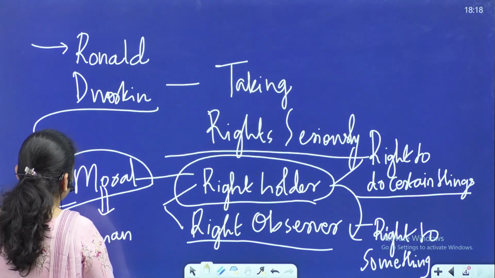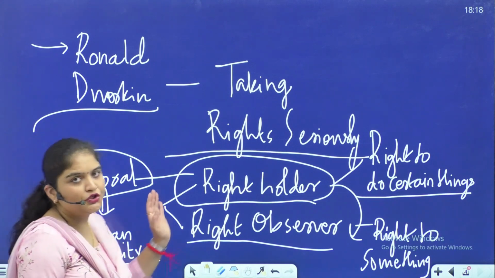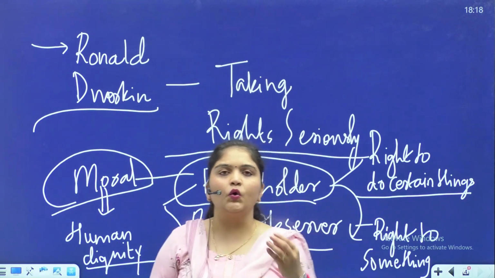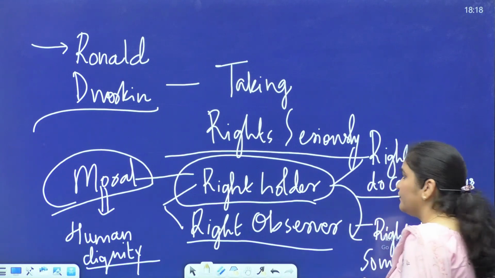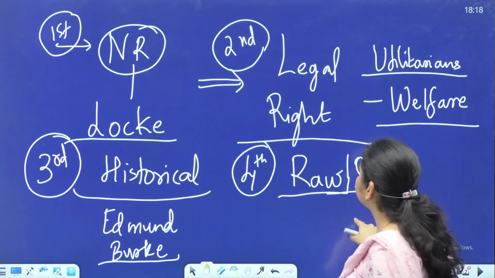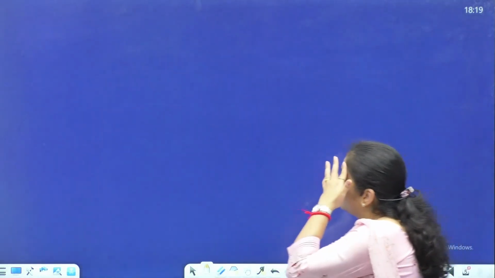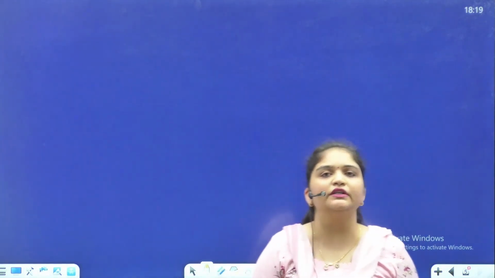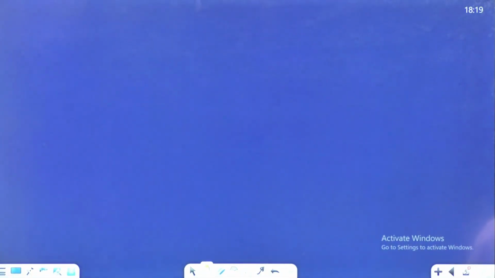And he is obviously very critical again of the utilitarian tradition only. So we will always talk of concepts that are there in context to each other. So we also spoke of Rawls already. Rawls talks of the inviolability of individual rights, and not emphasis of the community at large or the greatest happiness of the greatest number, like is spoken of by the utilitarians. Now let's move to the next notion.